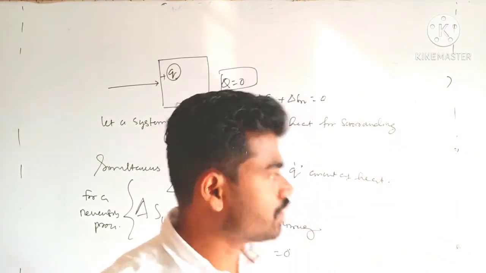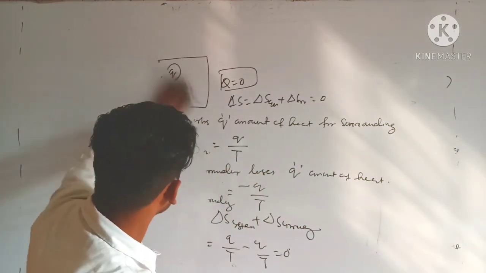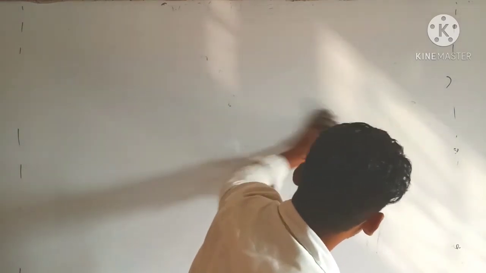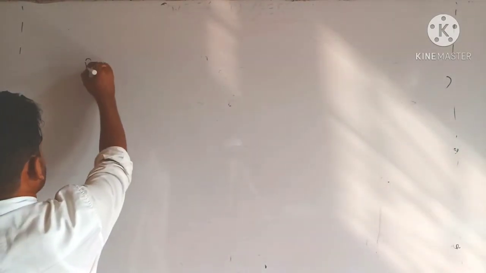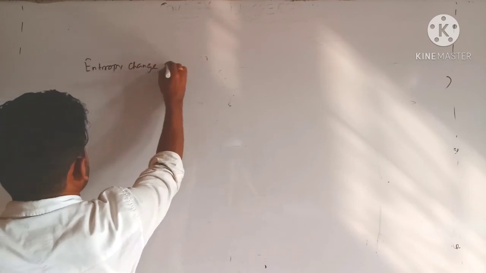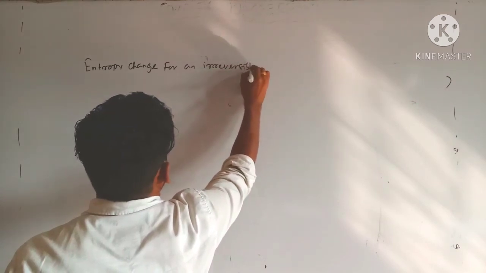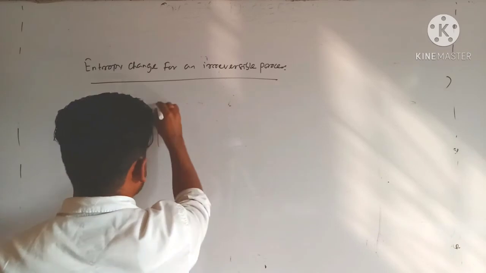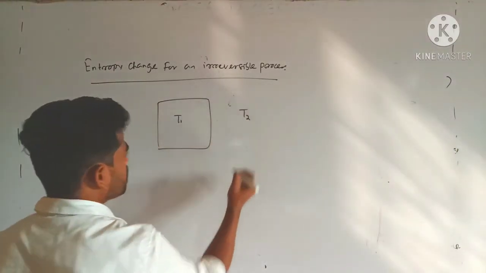Let us consider the entropy changes in an irreversible process. So this is a reversible process where the entropy change is 0. Now for an irreversible process, suppose this one is a system having temperature T1 and its surrounding having temperature T2.